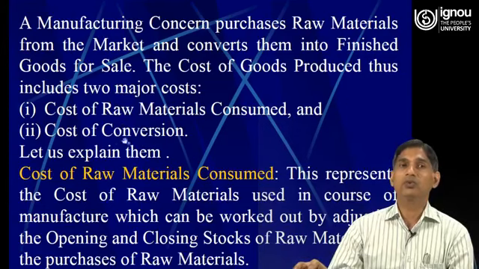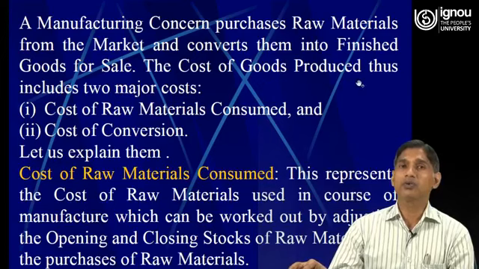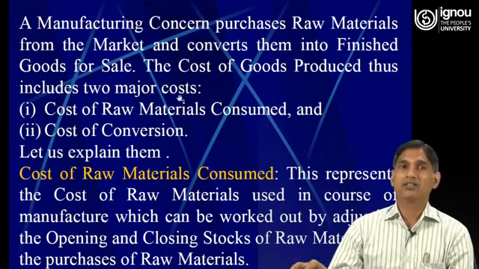So these are the two important aspects as far as the cost of goods produced is concerned. It means cost of goods produced consists of two major costs. The first one is cost of raw material consumed and the second one is cost of conversion. So let us discuss about these two important aspects.